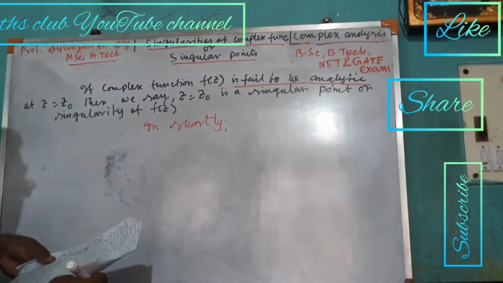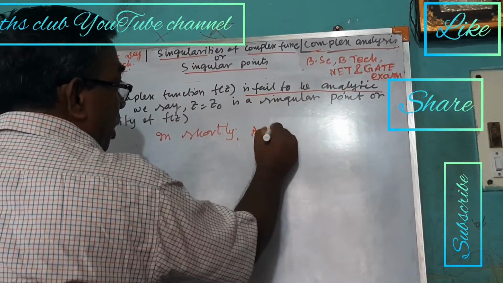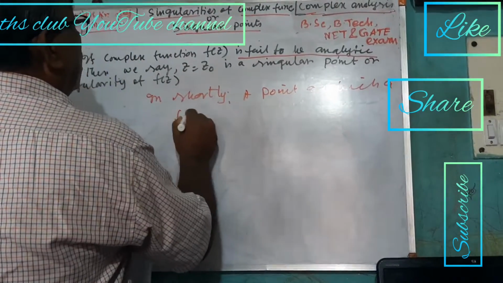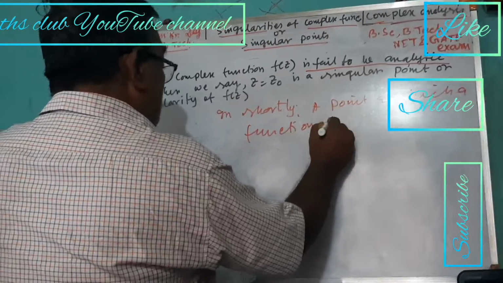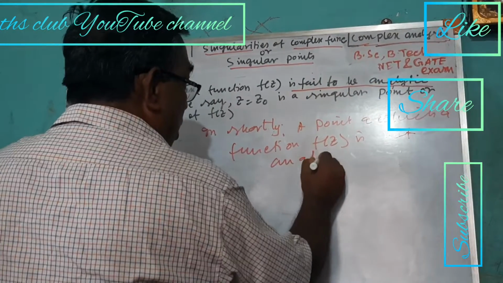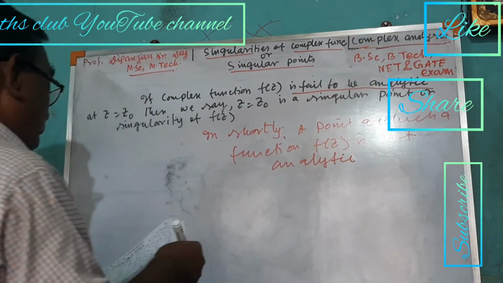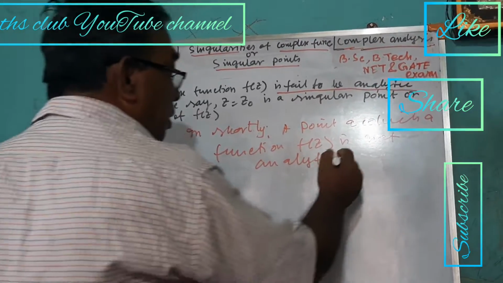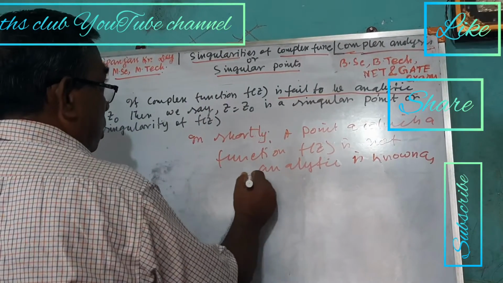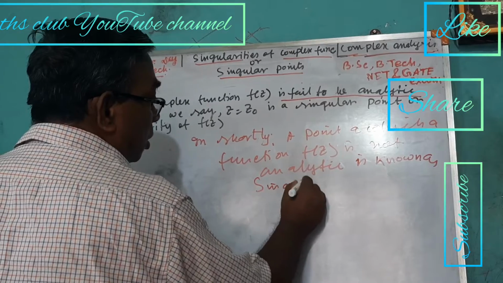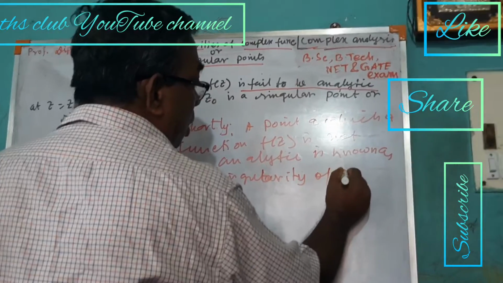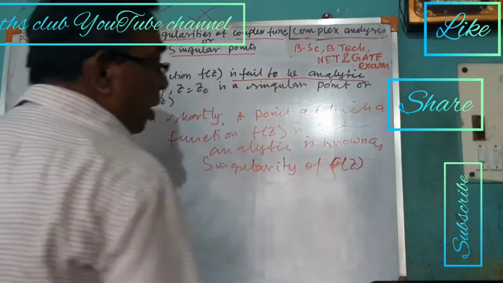A point at which a function f(z) is not analytic is known as a singularity of f(z). You can say it like that.